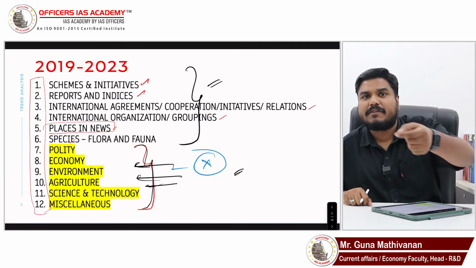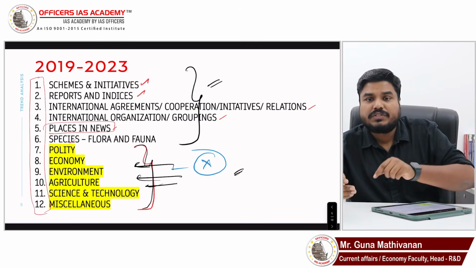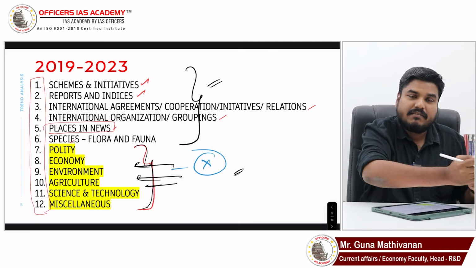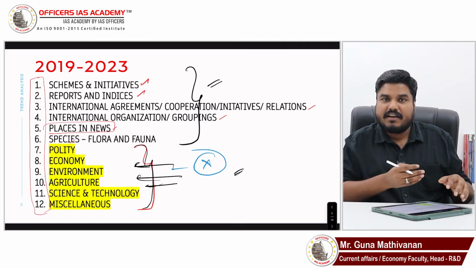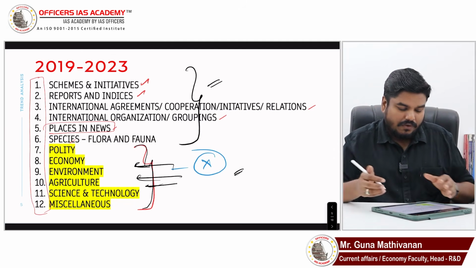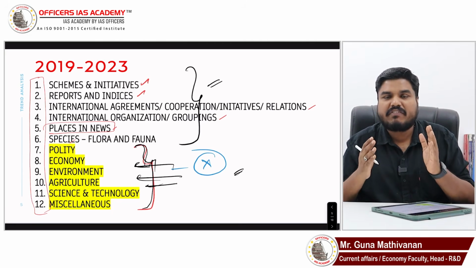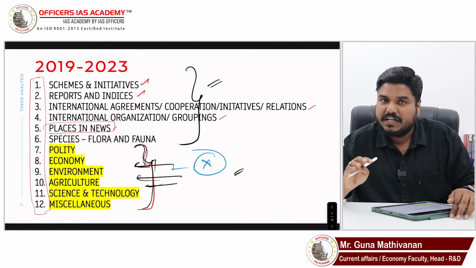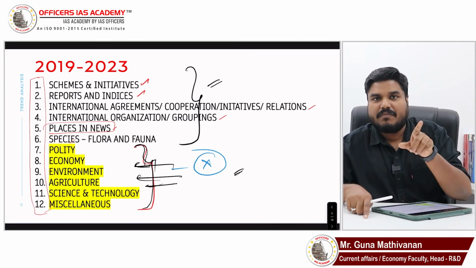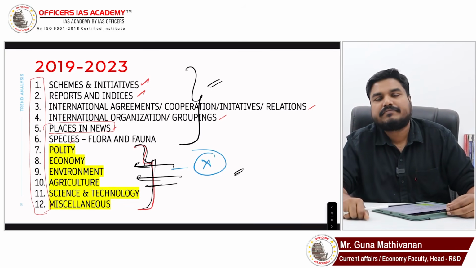When you read newspaper, there are some hidden links, hidden clues. That clues, if you understand well, will help you to understand the most important static areas which are important for our exams. Right? So these polity, economy, environment, agriculture, many questions people found difficult to answer in 2023. But those topics which were asked have clues in newspaper itself.